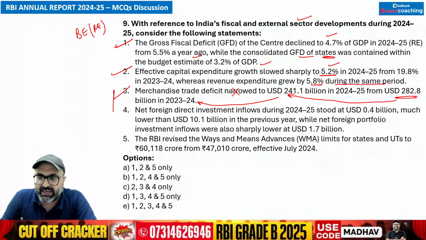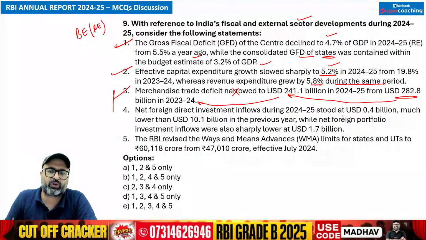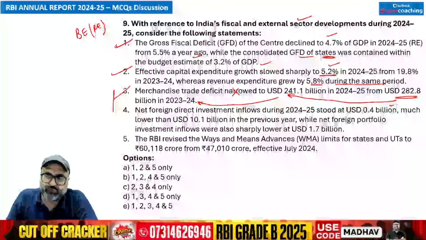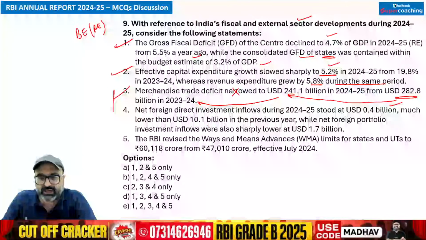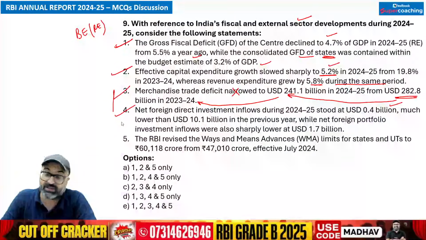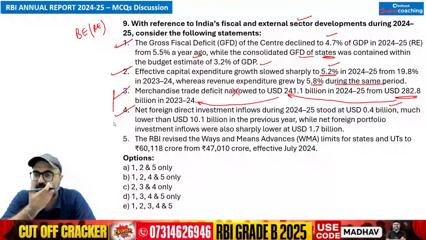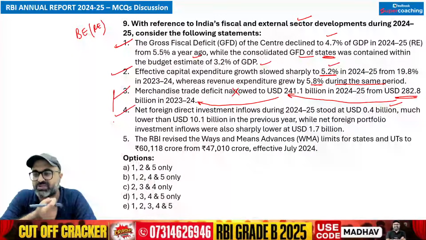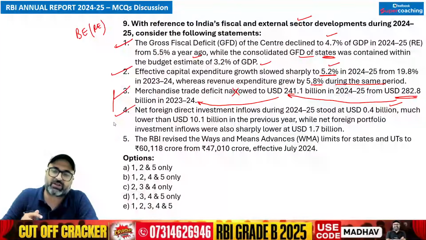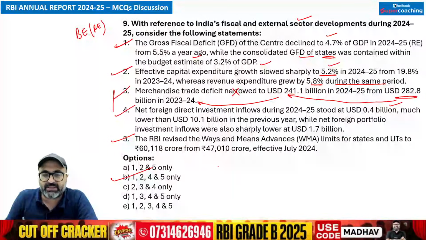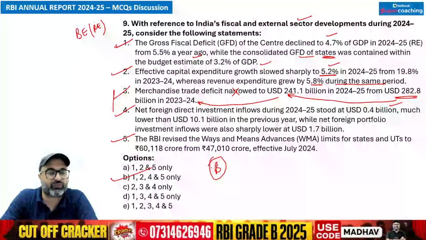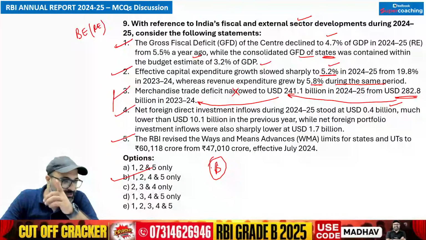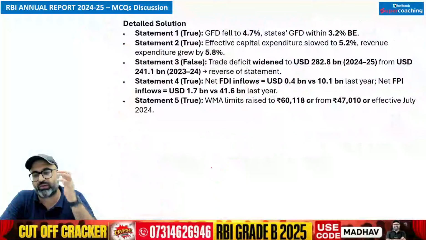Net foreign direct investment inflows during 2024-25 stood at $0.4 billion, which is lower than $10.1 billion in the previous year. बिल्कुल, net foreign investment मैं already बता चुका हूं. I hope it is clear. WMA, that is Ways and Means Advances limits, raised to 60,000 crores from 47,000 crores effectively in July 2024. That is correct. So answer क्या बनेगा? So B option will be the answer. 1, 2, 4, 5 are correct, but the third statement is wrong. Absolutely correct, Kushi. Moving on to the next question.